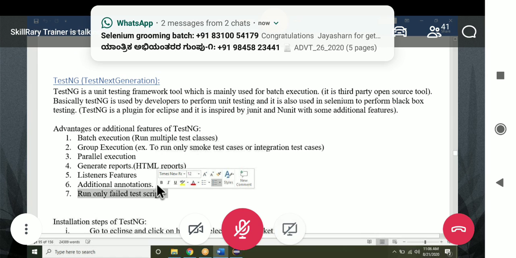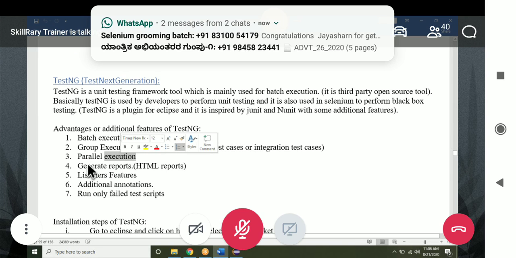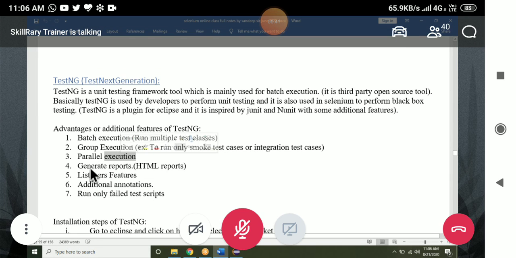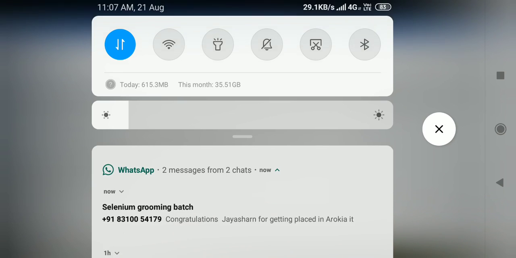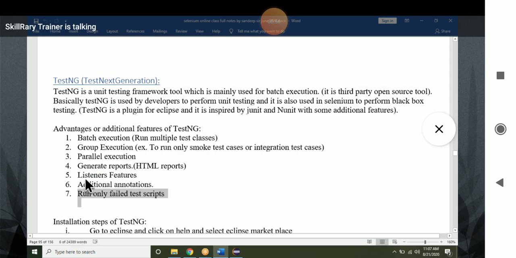What do you mean by group execution? What do you mean by parallel execution? How to achieve this group execution, and how to achieve this parallel execution? Yesterday we saw only one thing, how to see the report. Extent creates it automatically, we are not creating it, but we know how to see it. Today I will also show how to run only failed test cases.